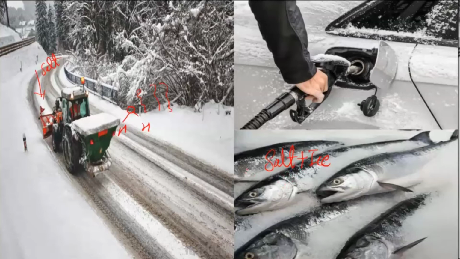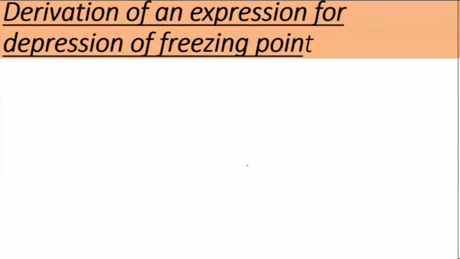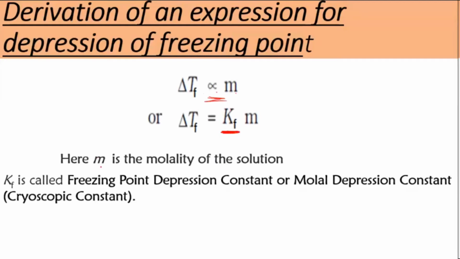Now moving on with the derivation. How will you derive it? Derivation is simple. Similarly to how we derived the elevation in boiling point, the same way we are going to derive it. The change in the freezing point happens because of the number of moles you have added. So we write delta TF is directly proportional to molality. Then you remove the proportionality sign by putting Kf, which is the constant. M is the molality. Kf has different names: freezing point depression constant, molal depression constant, or cryoscopic constant.